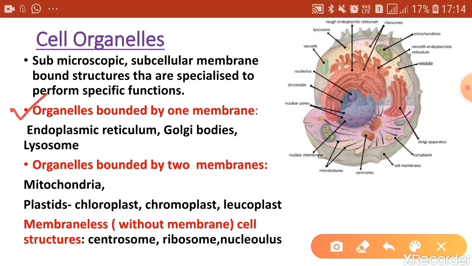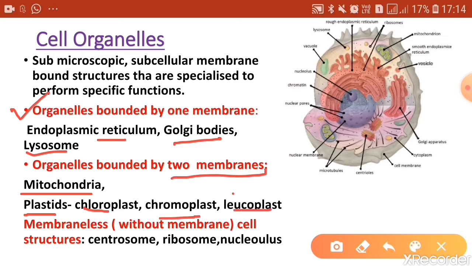Some of the organelles are bounded by one membrane, like the endoplasmic reticulum, Golgi bodies and the lysosomes, about which you'll be learning in this video. There are some organelles which are bounded by two membranes, like the mitochondria. Then the plant cells have plastids, which are of three types: the chloroplast, chromoplast and the leucoplast.